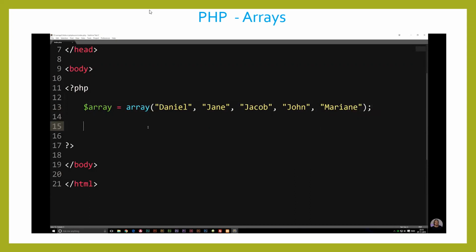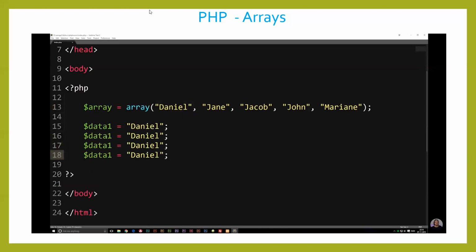Now, the way we create arrays, or at least the purpose of arrays, is to store a lot of data in a single variable. Now, you could essentially say, well, okay, if we want to store 5 pieces of data, I could create a variable and call it data1 is equal to, and then take a string like Daniel up here and save it. Then I can copy this one and create a couple of other ones underneath here. We can call this one 2, 3, 4. And then again, we can just change the names in here.